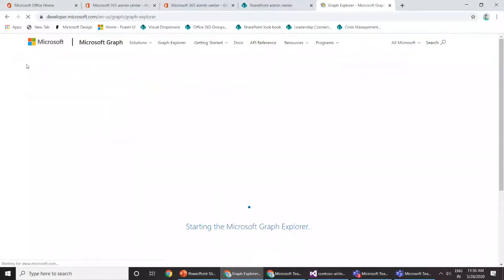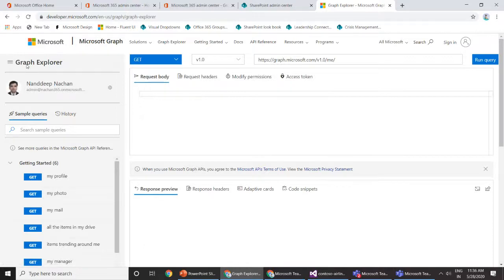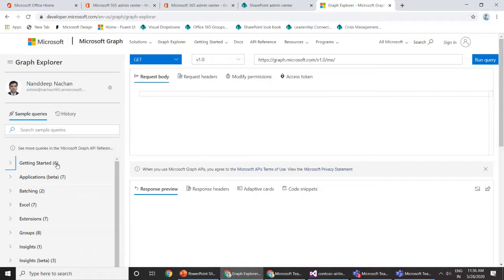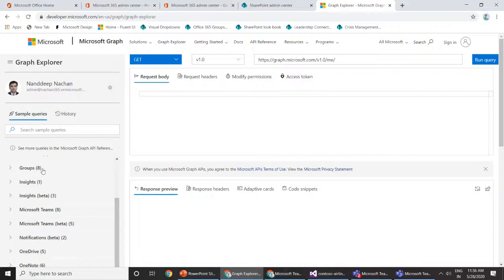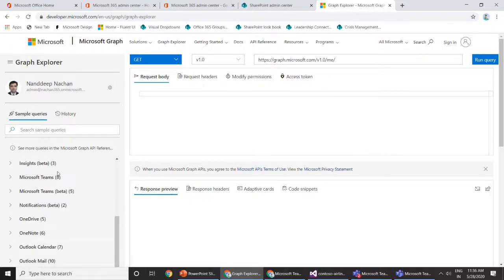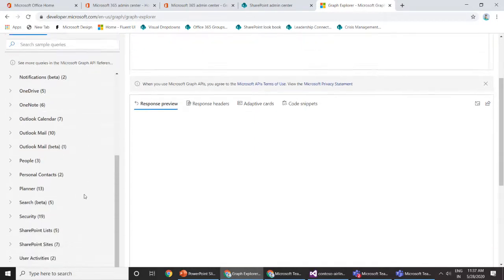I already have this Microsoft Graph Explorer open. The URL is again aka.ms/ge. Once you open this URL, you can log into your tenant. I have already logged in to save time. Then here we can see there are various REST endpoints available. A few are for getting started, then for batching, Excel operations, getting the data from groups, then from insights, then from Microsoft Teams, which we will deep dive into in a while. And then we have a few other endpoints available for OneDrive for Business, people, SharePoint, and many more things.